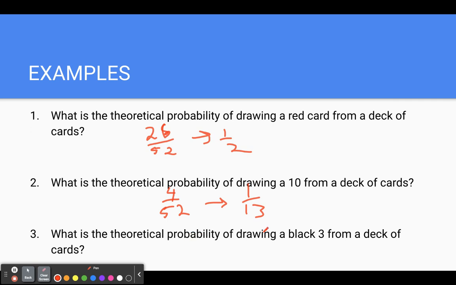What is the probability of drawing a black 3 from a deck of cards? There are 2 black 3s, right? 3 of clubs and 3 of spades. So that would be 2 out of 52. Or again, if we simplify that fraction, that would be 1 out of 26. Okay, so those are just basic probabilities of a deck of cards.